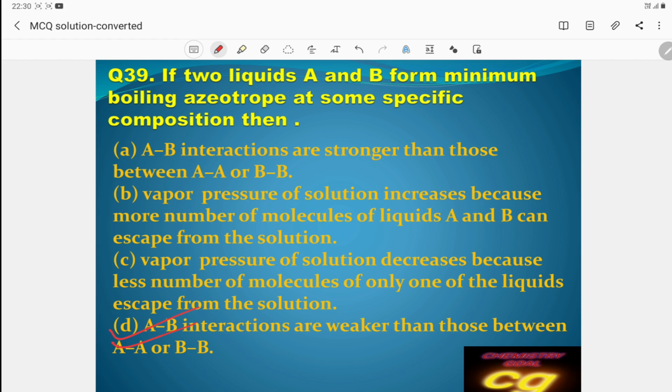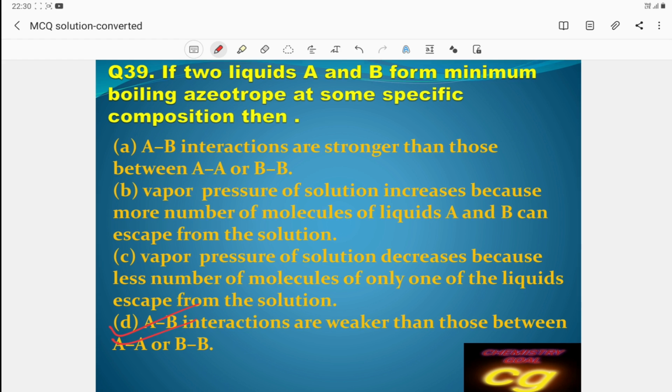As liquids A and B form a minimum boiling azeotrope, that is, the boiling point decreases, so A-B interaction is weaker than between A and A, and B and B.